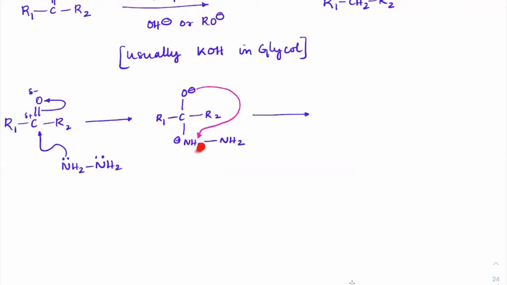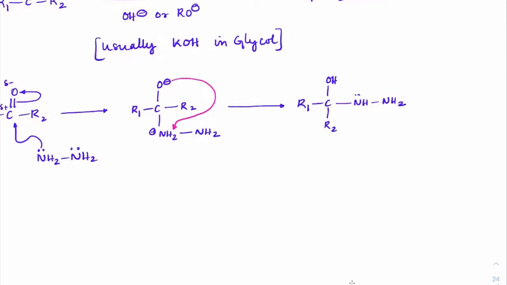Internally, if there is any proton available, internal acid-base reactions will happen at a much faster rate. So O minus is here, which is the basic part. H plus is here, which is the acidic part. Immediately it will accept that, and you'll get R1 C OH R2 with NH and NH2. This is what you will get. Got it? So this is an alkyl hydrazine with a hydroxy group present on it.